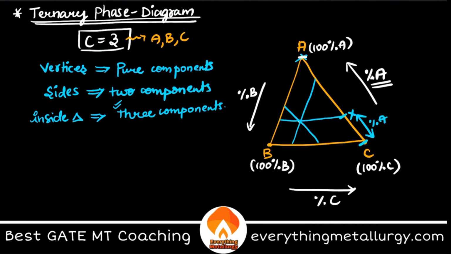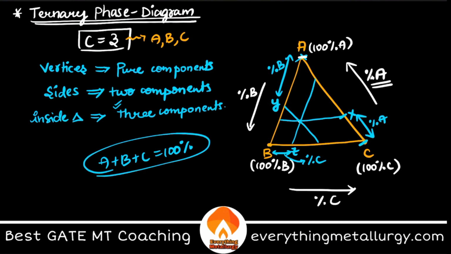Similarly, what is the next arrow that you have here on the B side? AY, this length will give me percentage B. Similarly, on the C side, let's say this is Z, BZ will give me percentage C. So just by drawing these lines, you can get the percentages of A, B and C. And always remember, A plus B plus C should be equal to 100%, obviously, because you have three components.